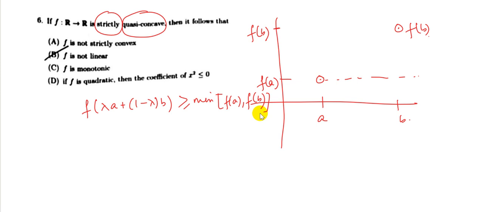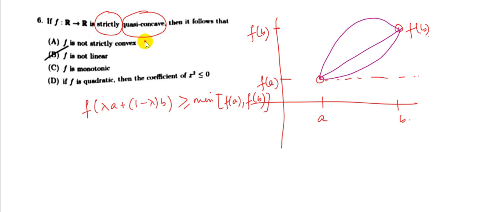So that means all these points should lie above f of A in this case. So the function can be like this, which is a convex function, a concave function. It can be like this, which is a convex function, and it also can be like this, which is a straight line. So all three are possible. So that means we can strike off the first three options.